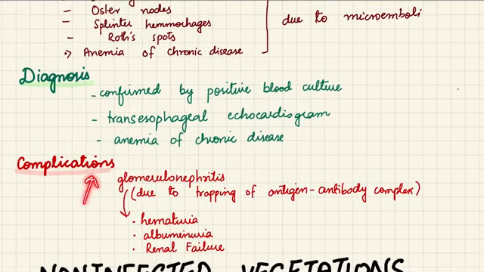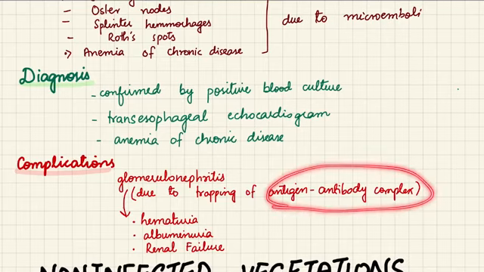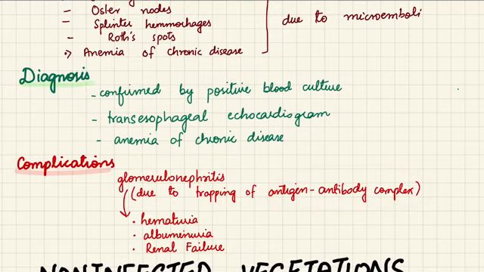Regarding the complications of infective endocarditis, because it is an infectious process, the immune system is going to react, and antigen-antibody complexes can get trapped in the glomeruli, and that will cause glomerulonephritis. So in that case, we can have hematuria, that is blood in the urine, albumin in the urine, and ultimately renal failure. Glomerulonephritis is the most important complication of infective endocarditis.